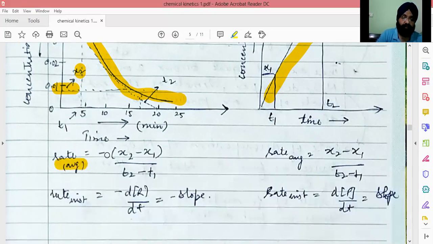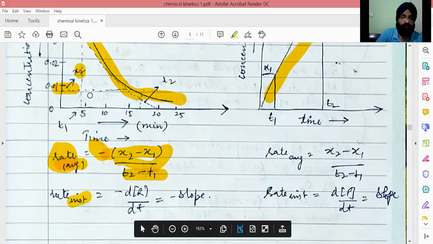So the average rate can be taken by writing the change in concentration of reactant with time, and this negative sign is for getting the rate positive. Whenever we take the change of reactant molar concentrations, we put a negative sign in the equation so that we get the rate as positive.